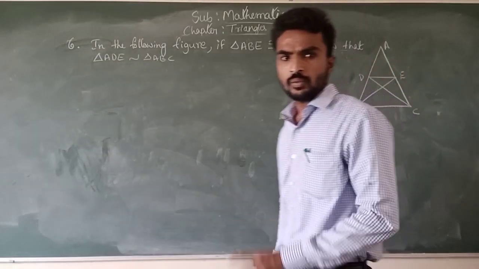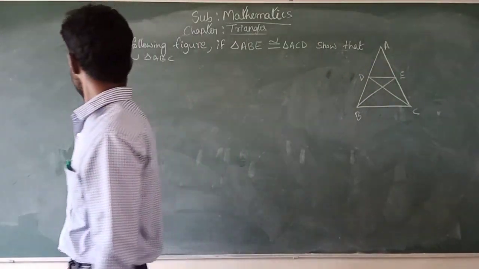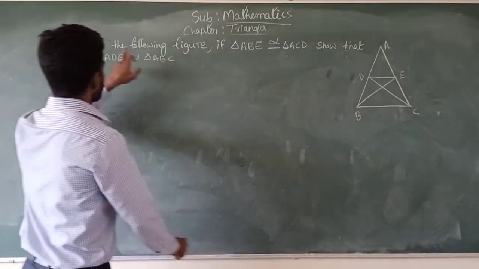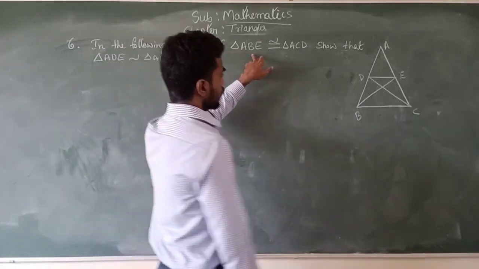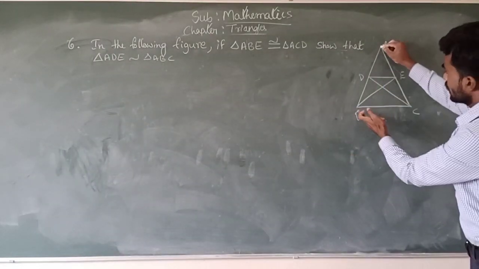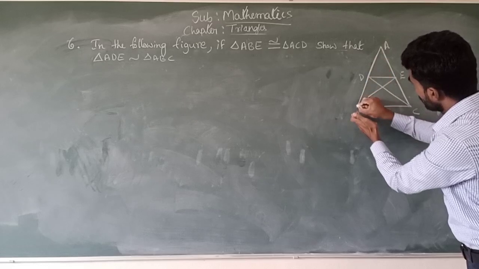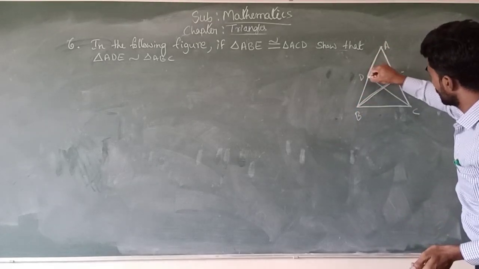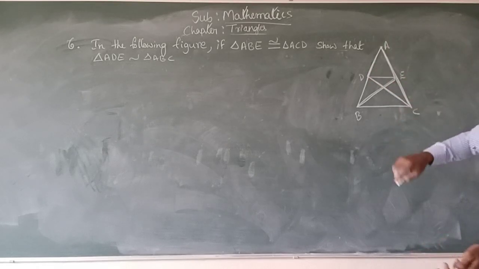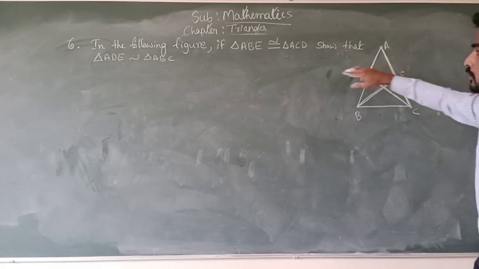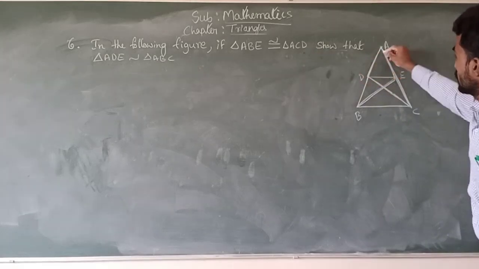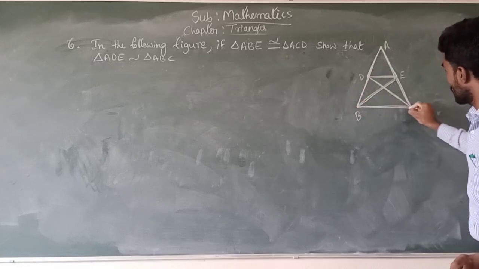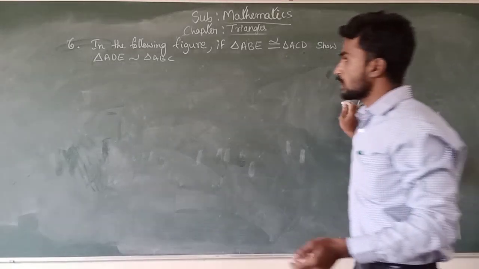Now going to solve question number 6. In that, they have given the figure. In the following figure, if triangle ABE is congruent to triangle ACD, we can show that this triangle ADE and the bigger triangle ABC are similar.